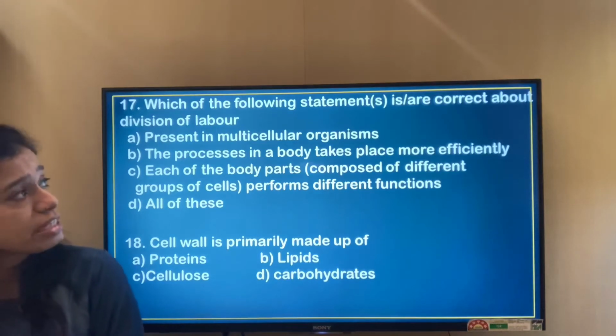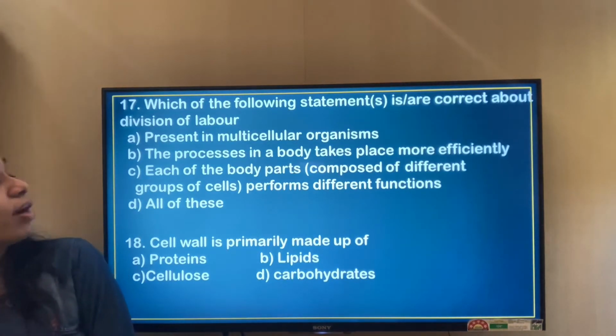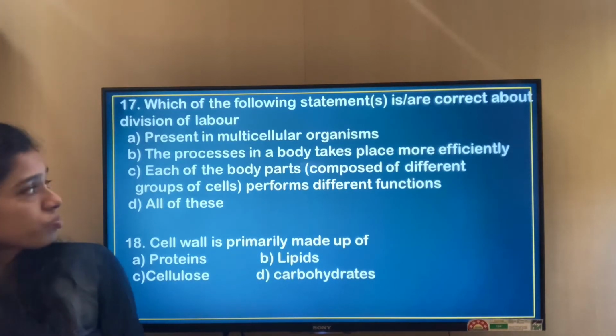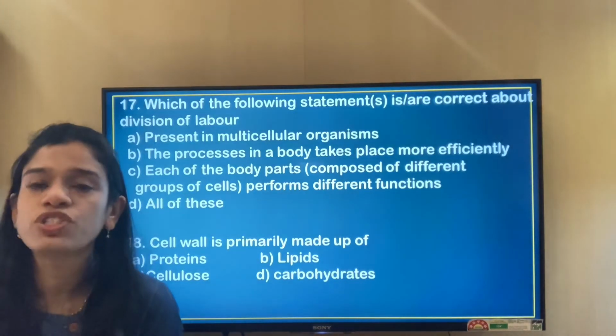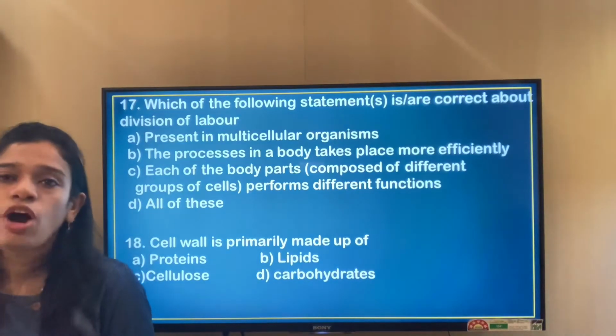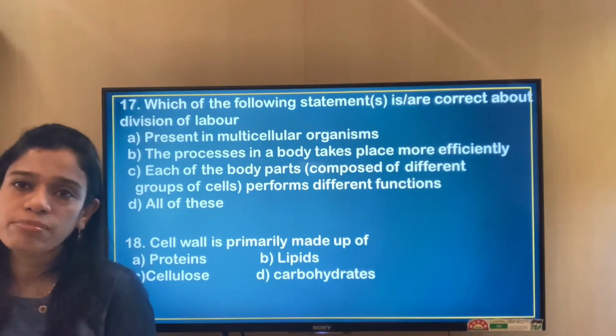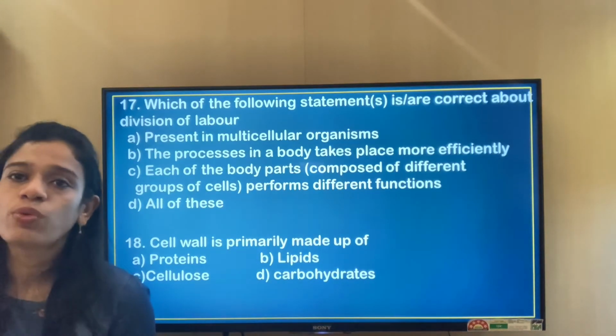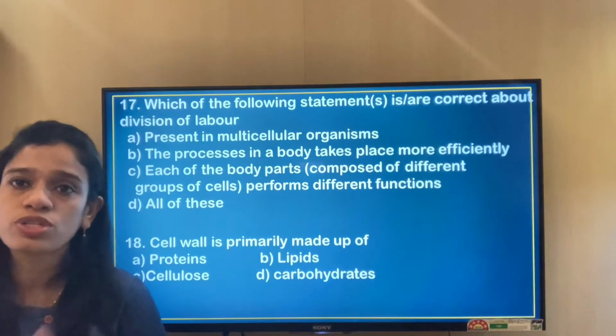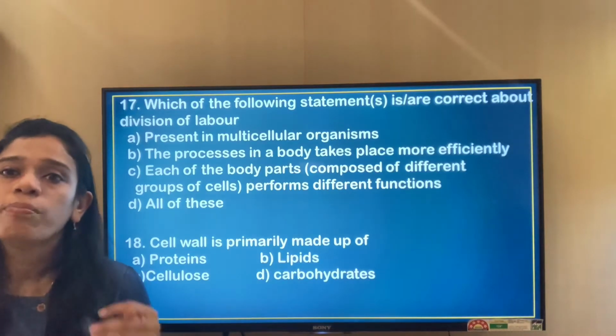Which of the following statements is or are correct about the division of labor? It is present in multicellular organisms. Yes, because we know about division of labor only in multicellular organisms. In unicellular organisms, it is only that one cell which performs all the duties and responsibility for maintenance of life.